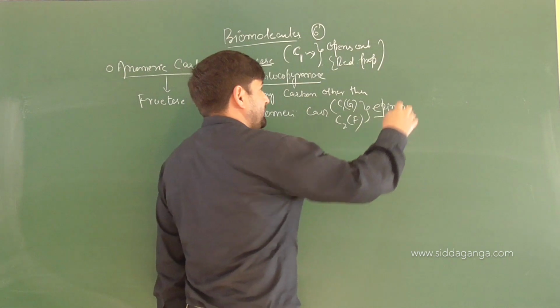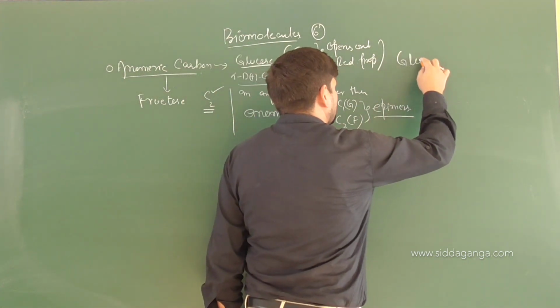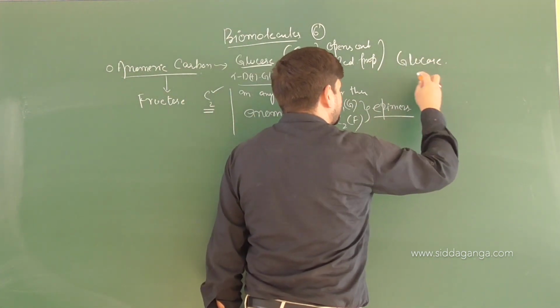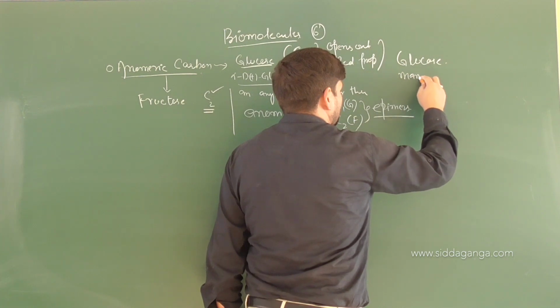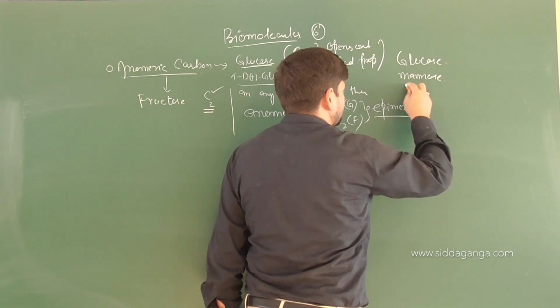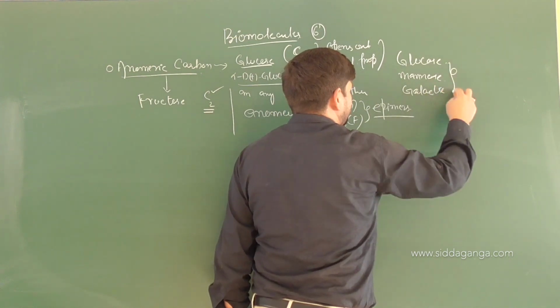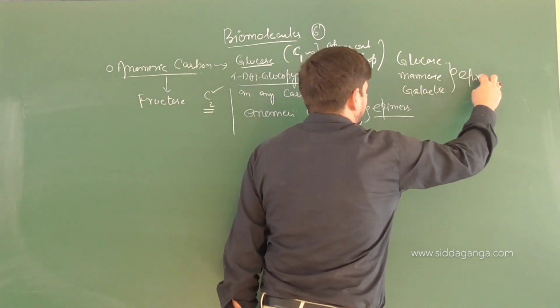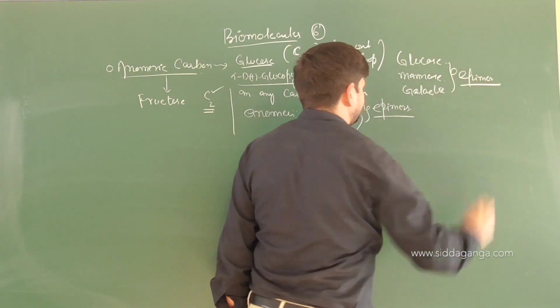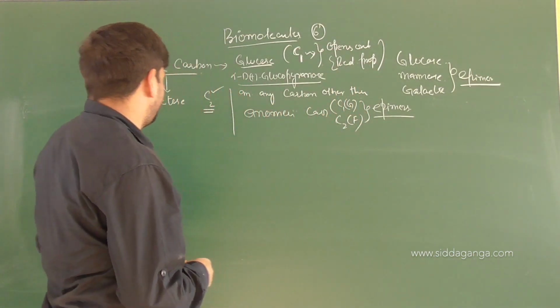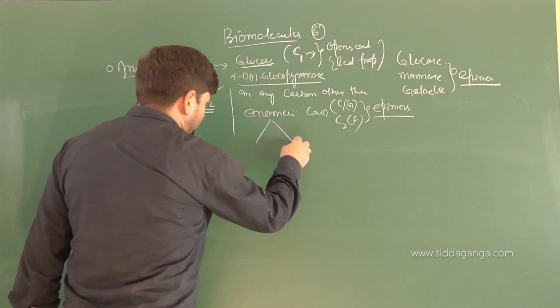Like I mentioned, glucose, mannose, galactose, they are what? Epimers. Right or not?